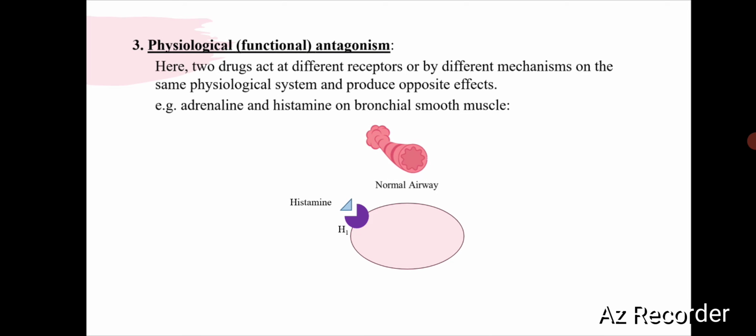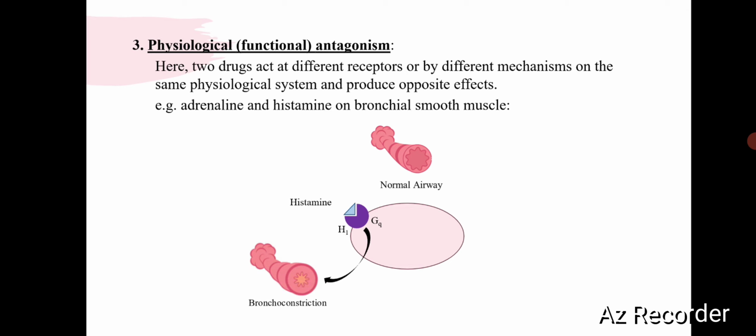Histamine acts on the H1 receptor present on the bronchial smooth muscle, which is Gq subtype, therefore increases IP3 and DAG, which increases calcium concentration, and therefore causes bronchoconstriction. Adrenaline binds to the beta-2 receptor present on the bronchial smooth muscle, which is Gs subtype, which increases cyclic AMP and causes bronchodilatation. This helps to relieve bronchospasm in cases of anaphylactic shock.